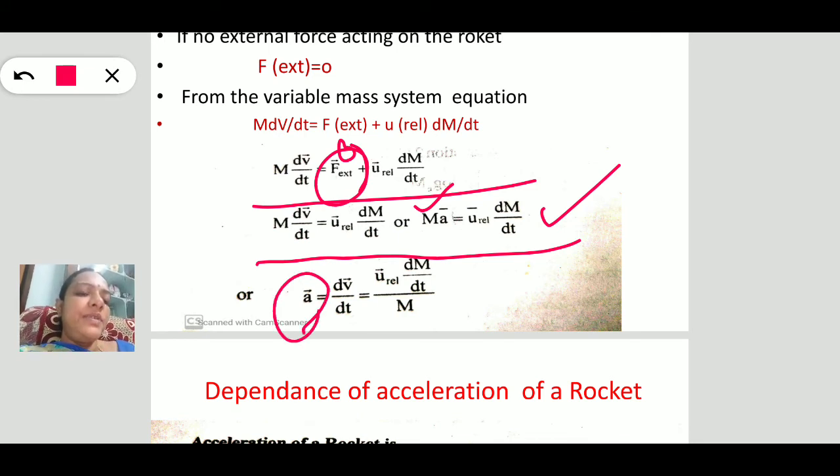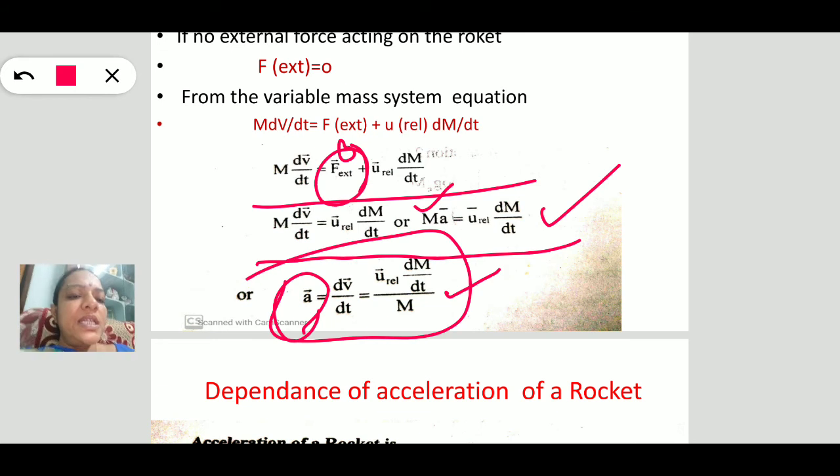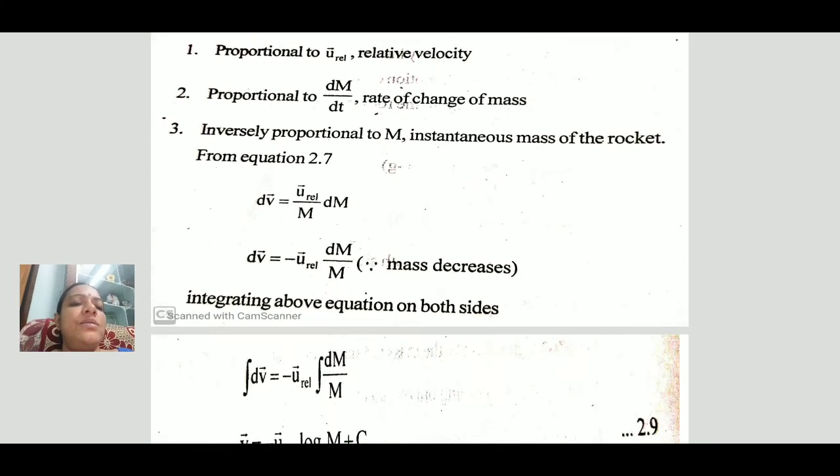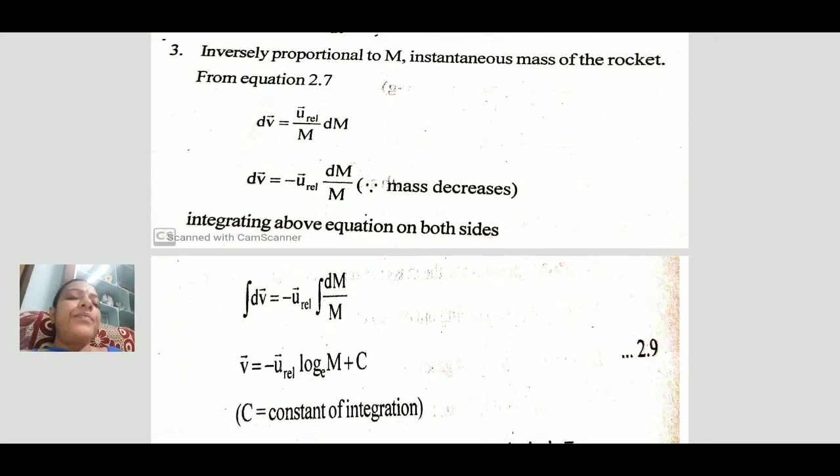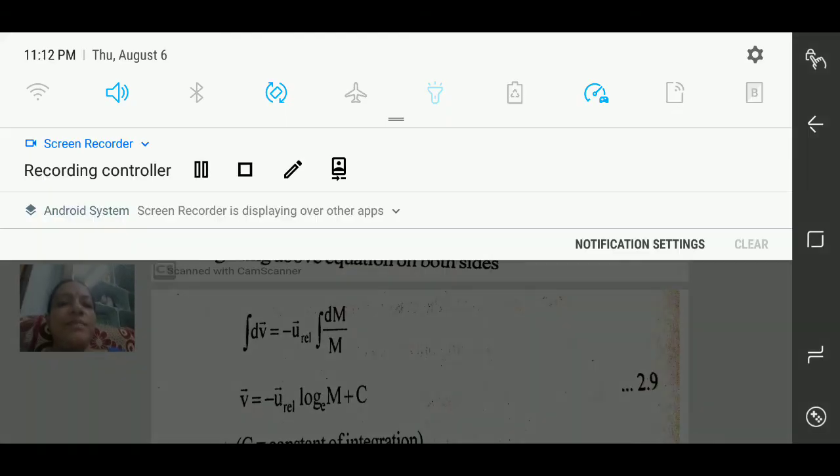Acceleration a is equal to dv by dt, which is u relative times dm by dt divided by m. By this, we understand that the acceleration depends upon the relative velocity, dm by dt, and the mass of the rocket at any instant. By this acceleration equation, we can calculate the velocity of the rocket at any instant.